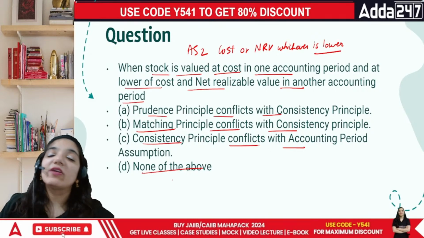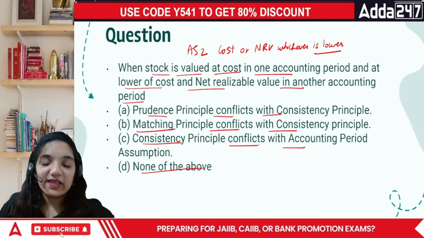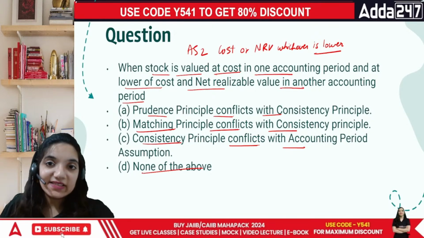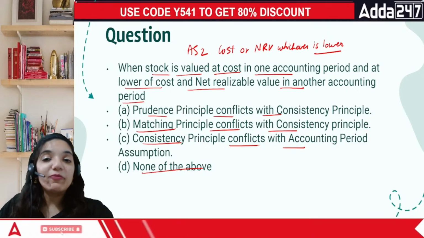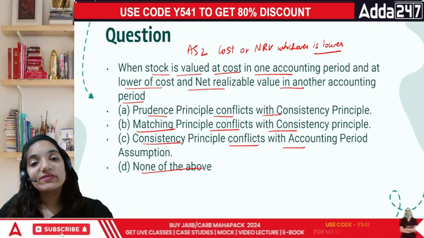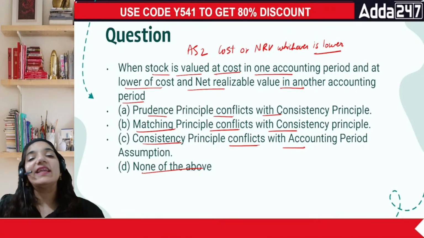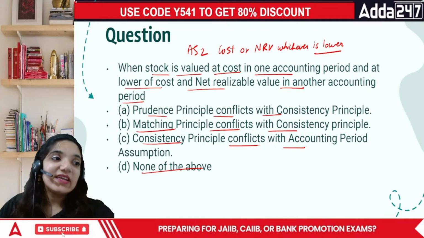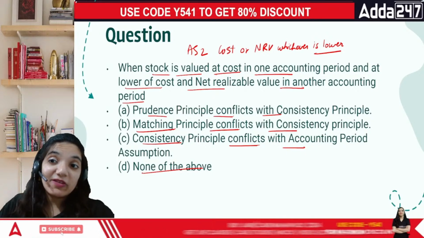See, when we record anything in terms of cost or NRV, if we are trying to sell something and its value in the market declines, then what will happen? If the value in the market declines, we will have to cope with that particular reality, so that the value should not decline that much. So in this case, what will they do? Just to make sure that there is no decline in the value of that asset, they would do one thing: if there's a permanent decline, then record it as per the particular valuation today.